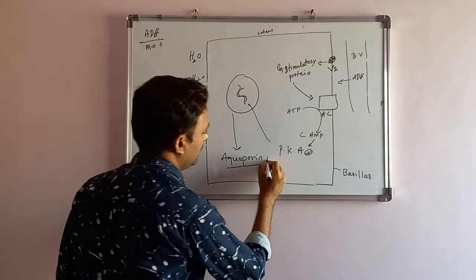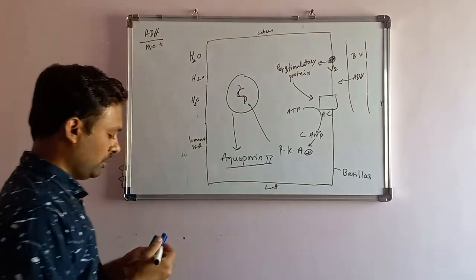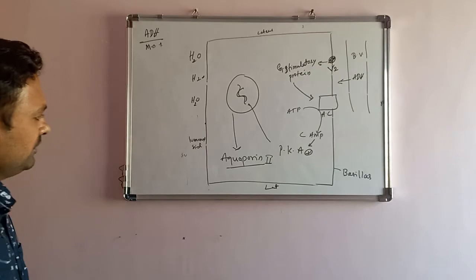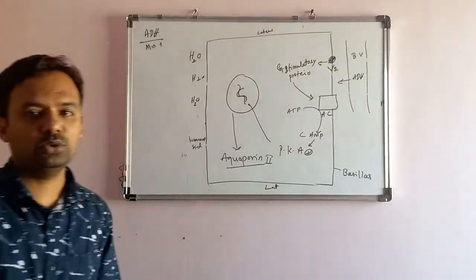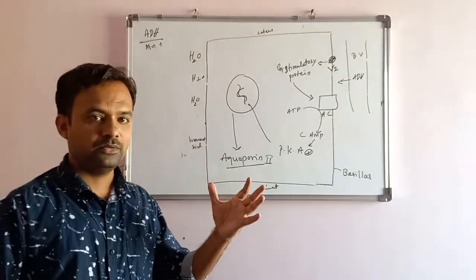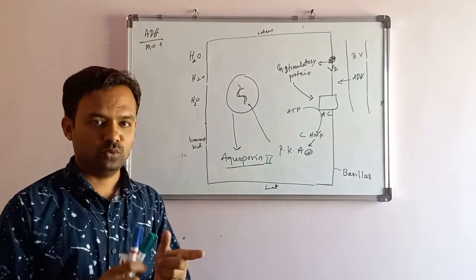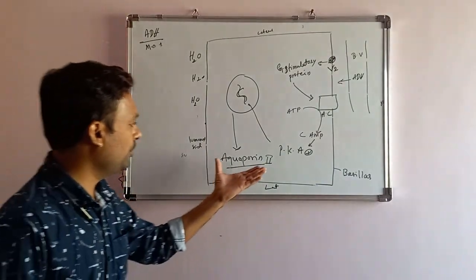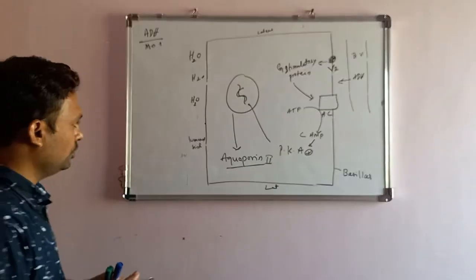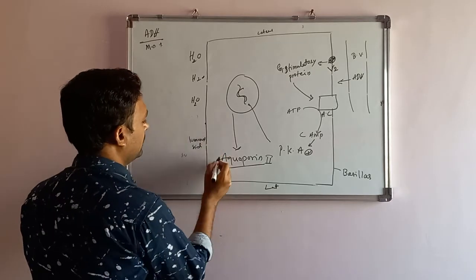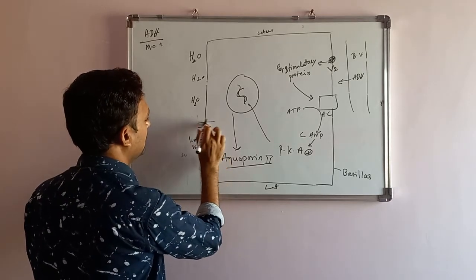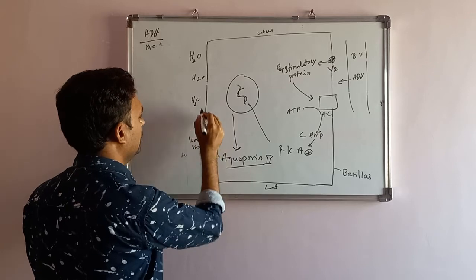Actually, it is aquaporin 2. What is the function of this aquaporin 2? Aquaporin 2 is a free channel where water can easily move. That's the aquaporin 2 function. This aquaporin 2 will come and sit in the luminal membrane.